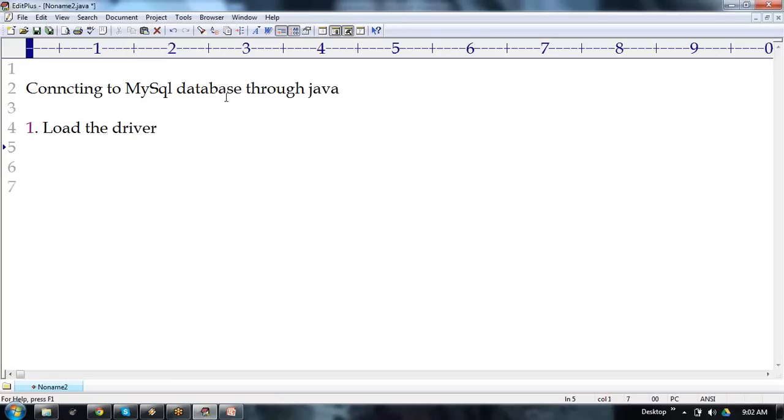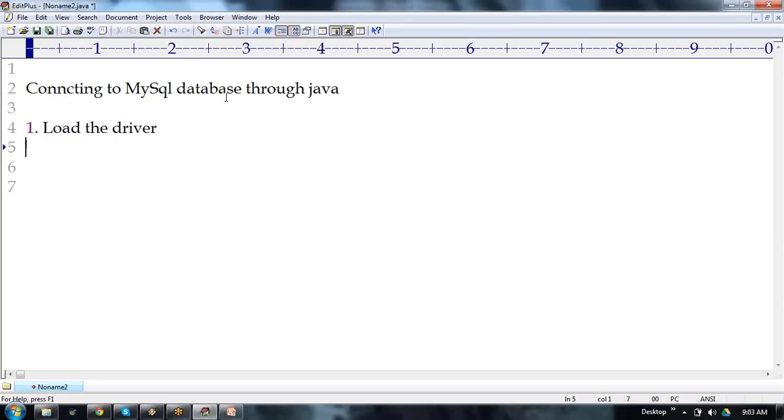What is the driver first of all? Load the driver, in the sense, Oracle is one driver. Oracle database is having one driver. MySQL is having one driver. DB2 is having one driver. Postgre is having one driver. These are the different kinds of databases. Each and every database is having its own kind of driver. That driver we need to load first at the Java side.